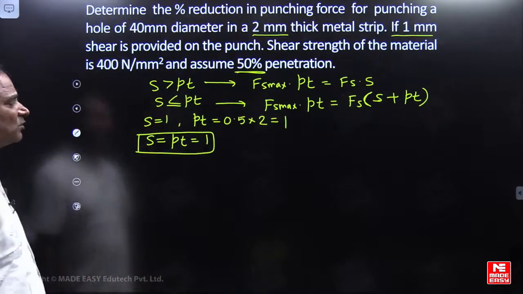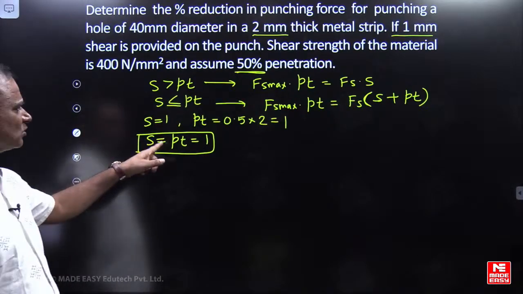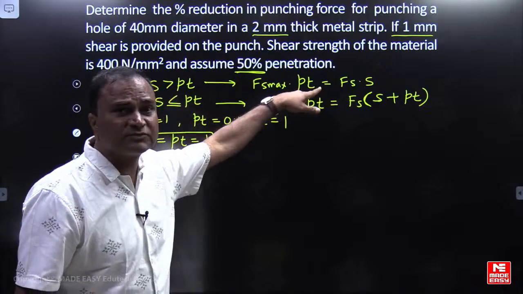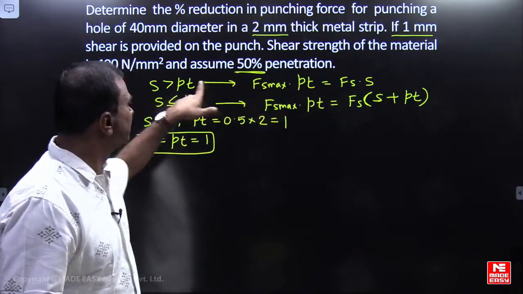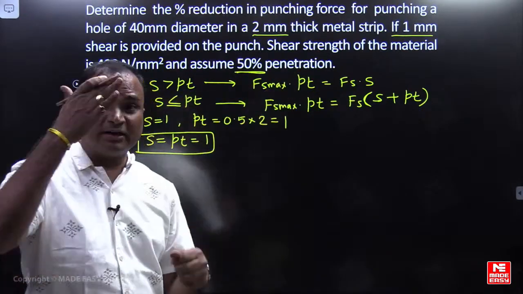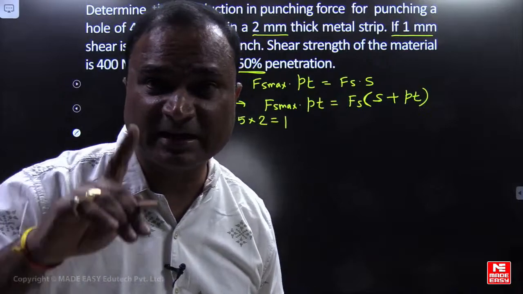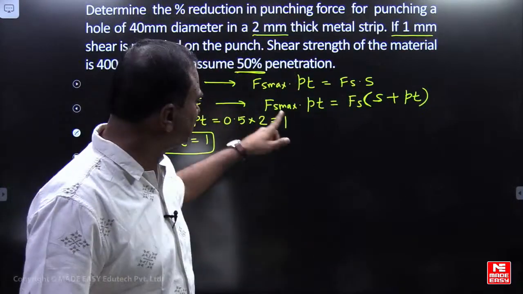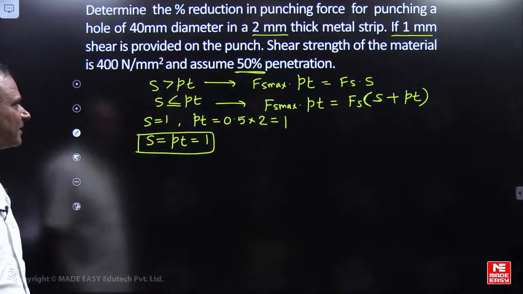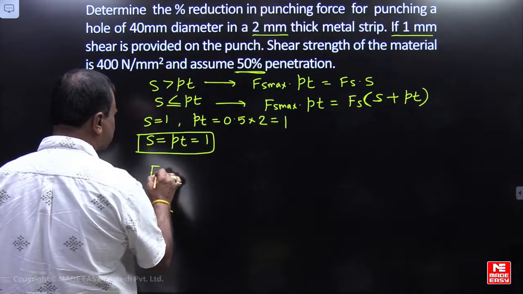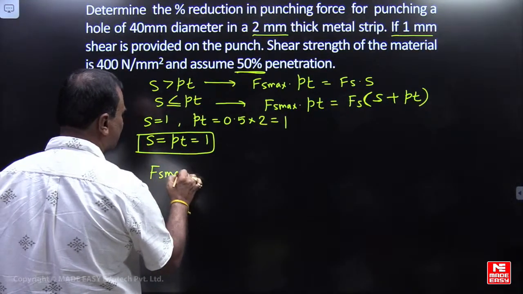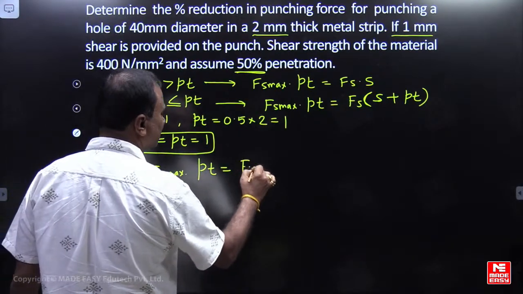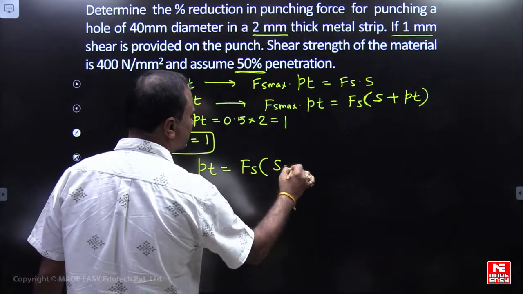Which formula do we have to use here? Can I use this when S is equal to PT? It is not greater than. If it is greater than, I will use the first formula, where the force versus displacement diagram is trapezoidal. Otherwise, I can use this particular formula, Fs into S plus PT, because without shear the force is more.